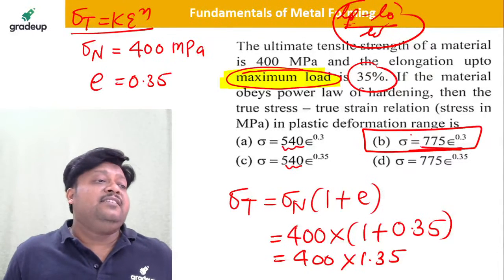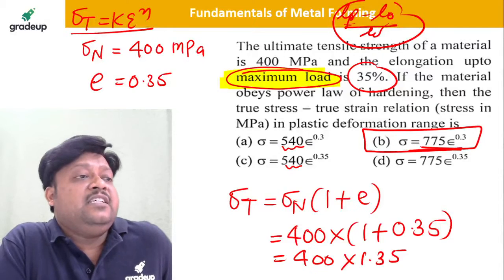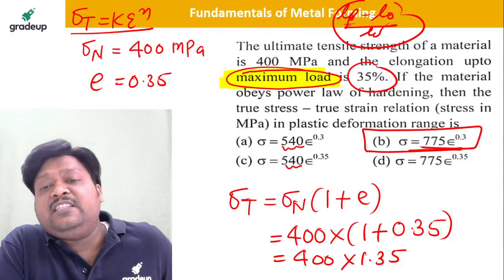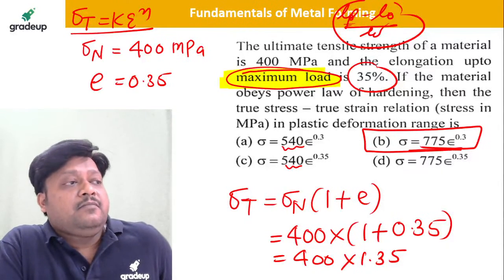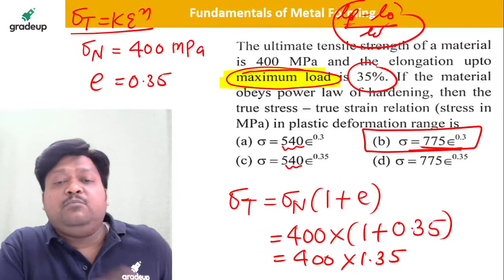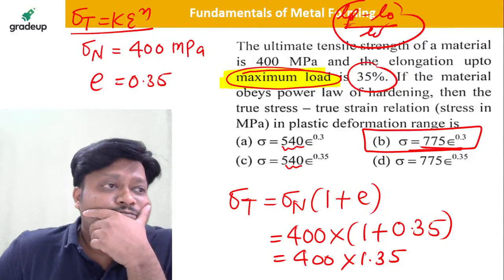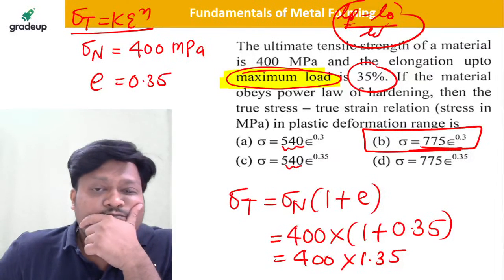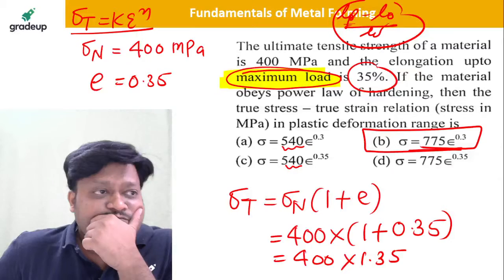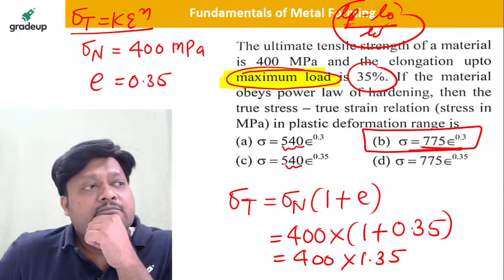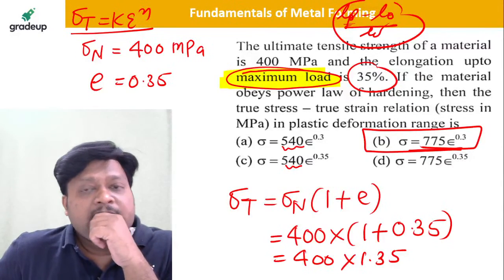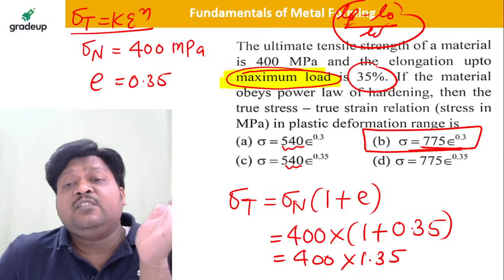B is the answer. Vikrant, C is not the answer, dear. B is the correct answer. I hope this is clear, dear students. Please understand.